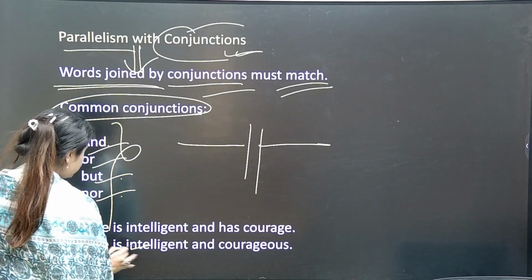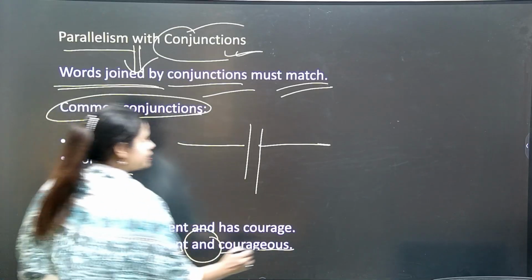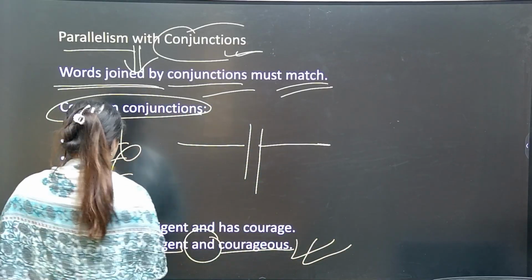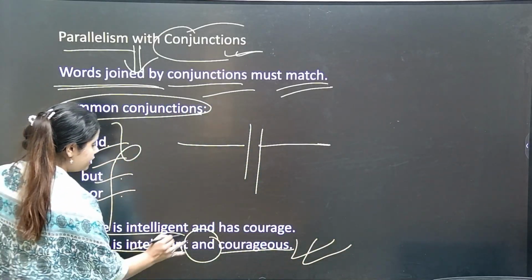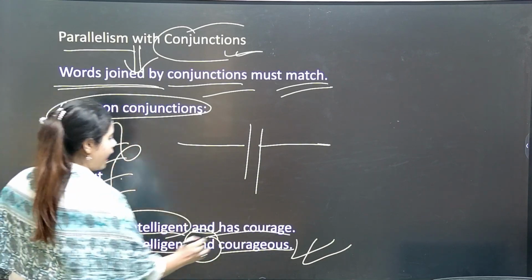See, when we use it: she is intelligent and courageous. This is sounding good. Equal pattern, equal structure. Now see, when I say that she is intelligent and has courage, you see, she is intelligent and has courage.